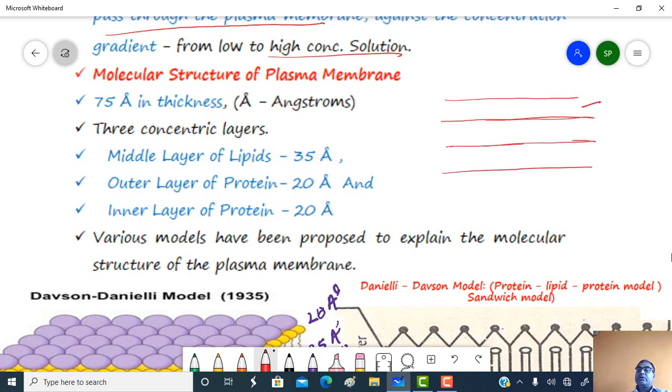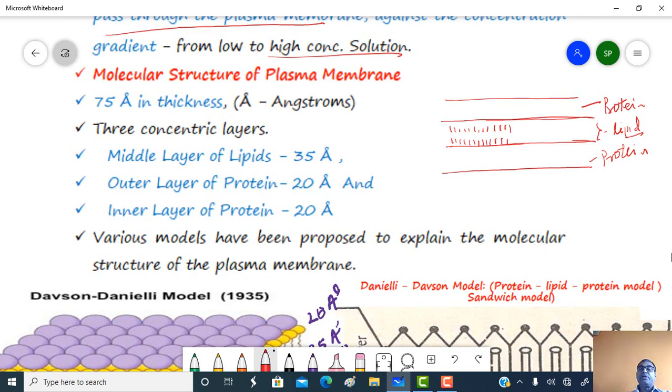The outer layer is made up of protein, the inner layer is made up of protein, and the middle one is made up of lipid. This lipid layer is again bilayered, so these lipid layers are arranged parallel to each other in a bilayered structure.